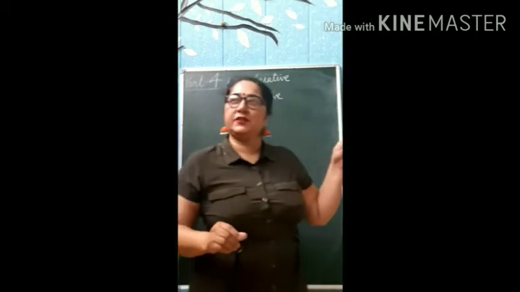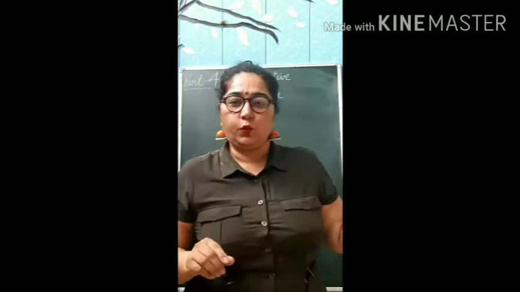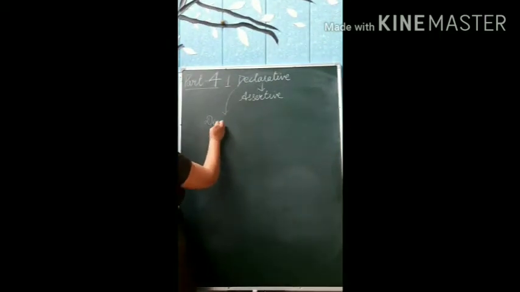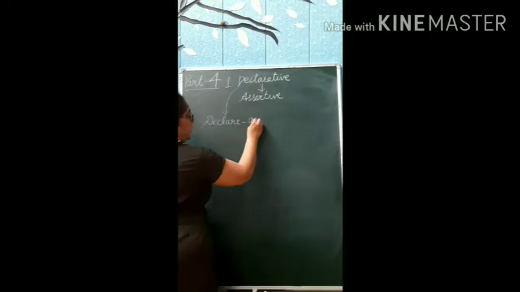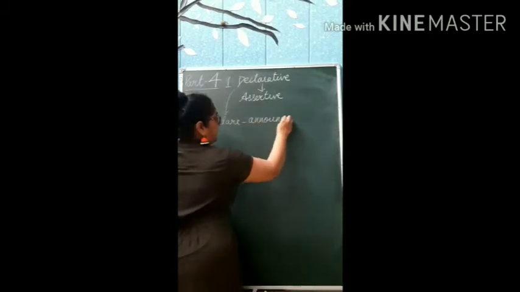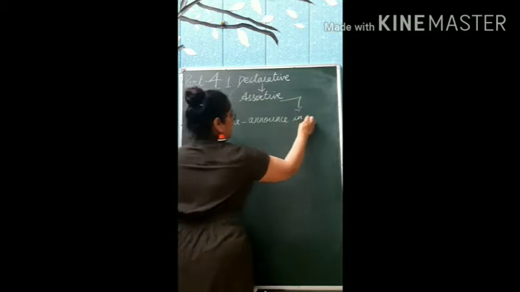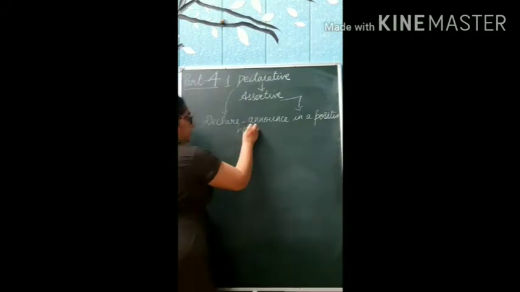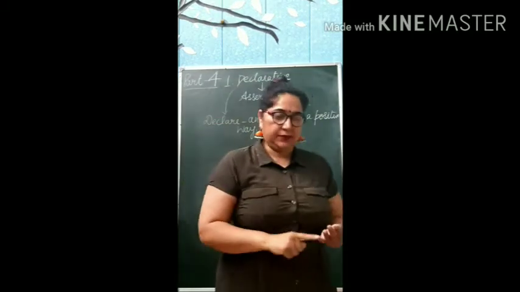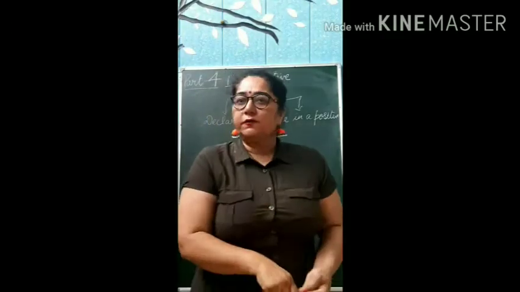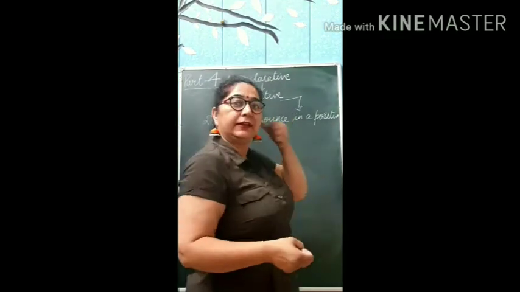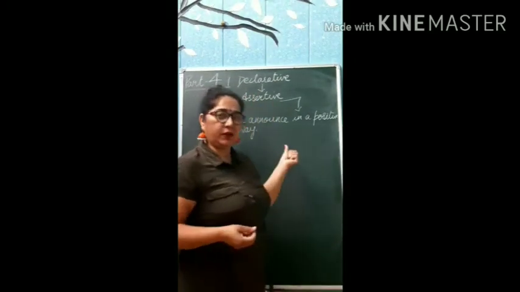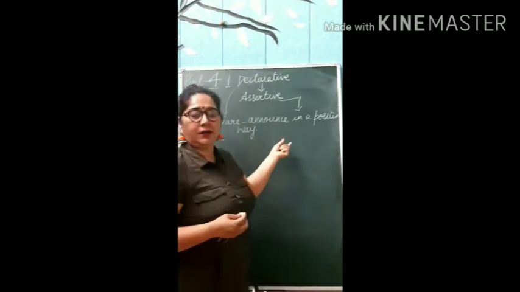But in simple language, I just want to tell you, what is assertive? What is declarative? Declarative means we are going to declare, we are going to announce. And assertive, I am taking it in a positive way. When we are telling about a person, or about the work of a person, in a positive sense, that sentence is called declarative or assertive. Now I am going to write down a few examples here to clear your concept.